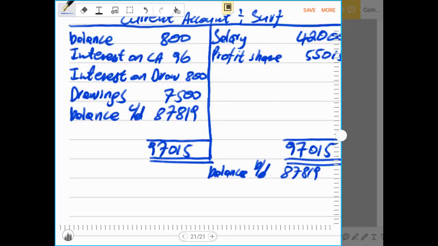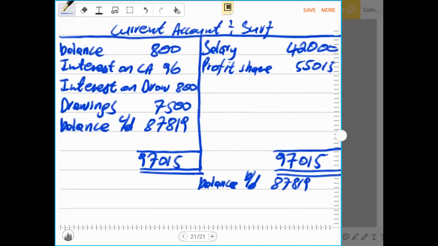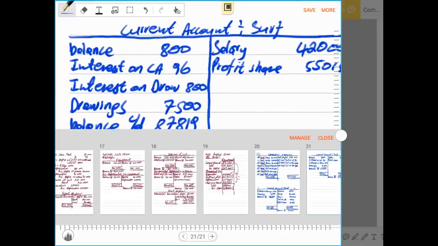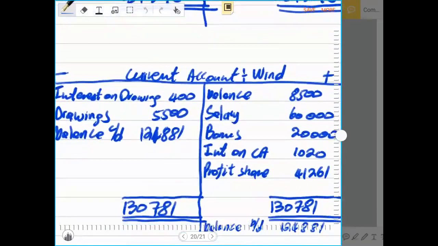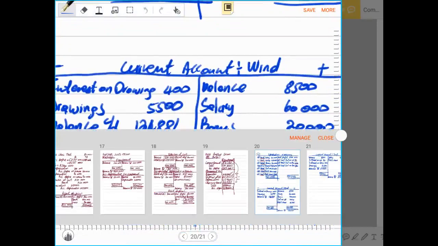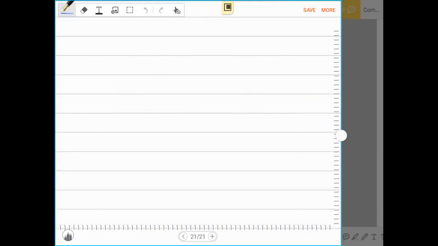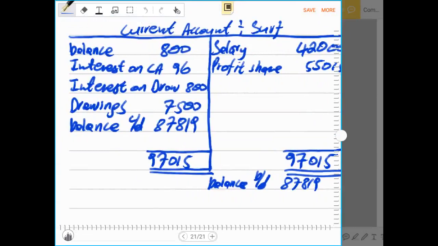Then from here now I can immediately do the statement of changes in equity. It's very important for students to understand the link between the appropriation account and the current accounts, or all the current accounts, because there might be more than two current accounts in the case where there are more partners. Then now we can do the statement of changes in equity.